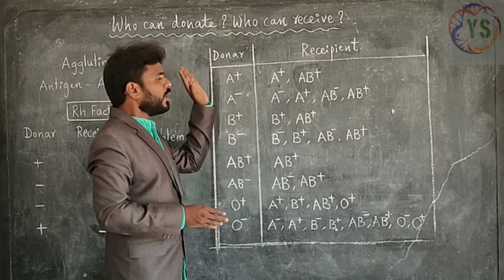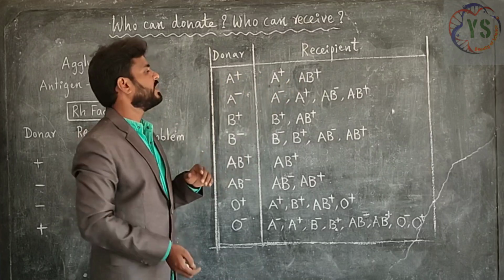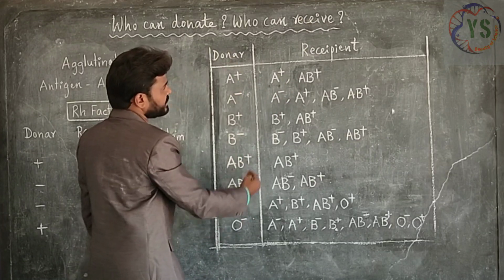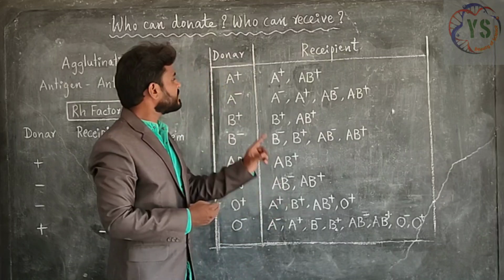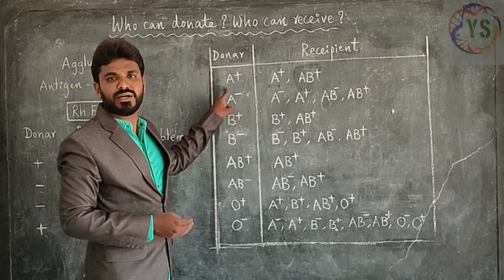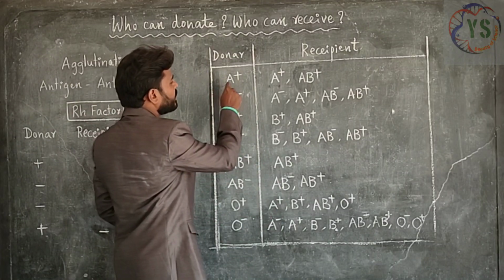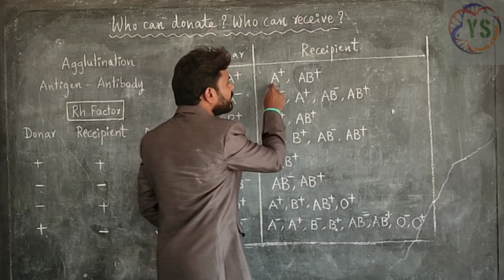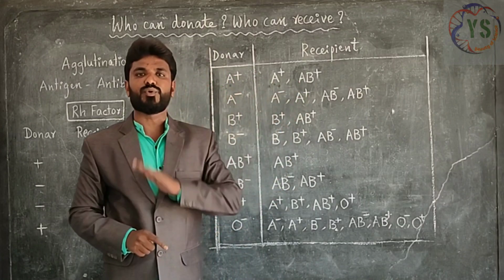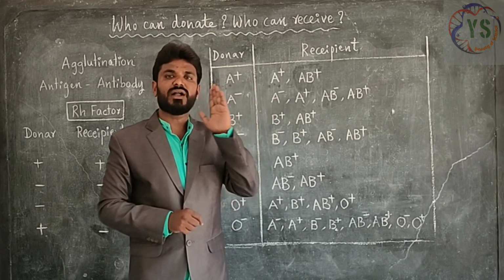Now let's concentrate on who can donate and who can receive. Here, these are the donor blood groups and these are the recipient blood groups. For example, the donor blood group is A positive. This person can donate blood to A positive and AB positive blood groups only. Not to A negative, not to AB negative.